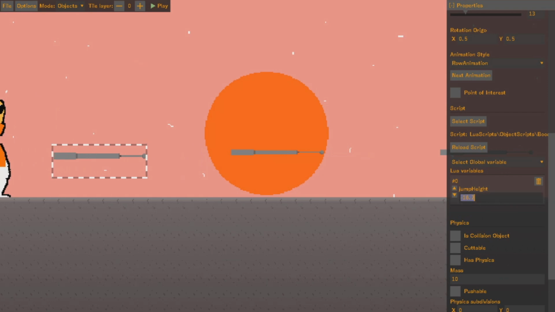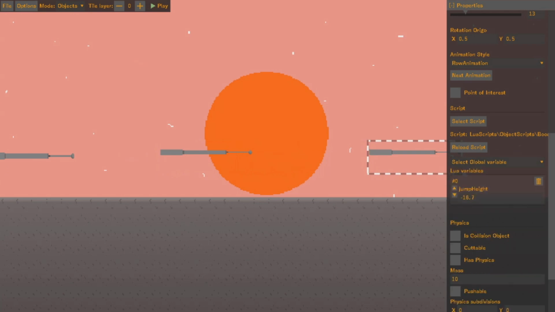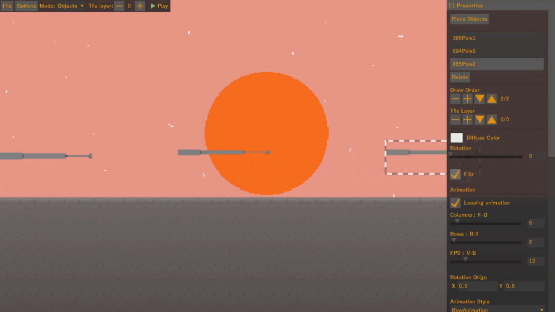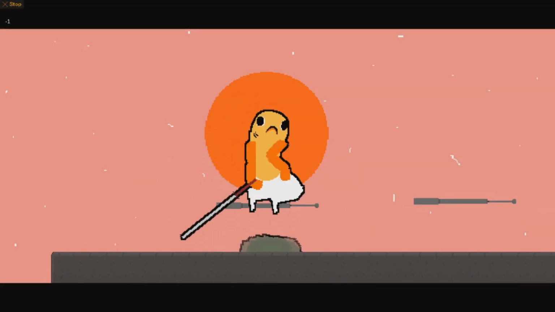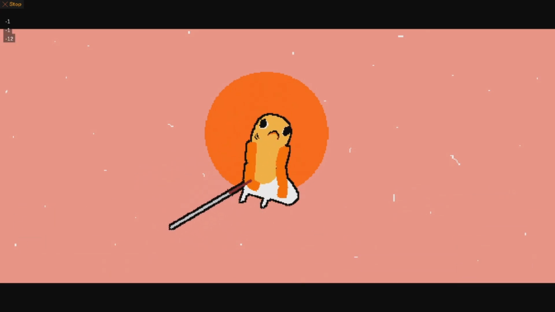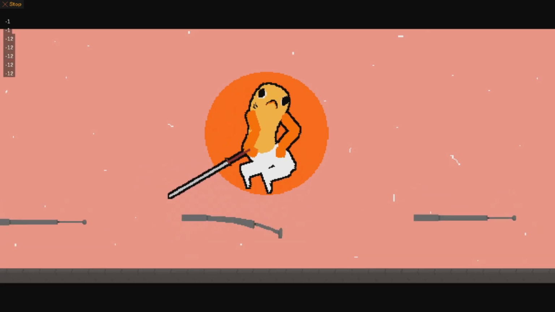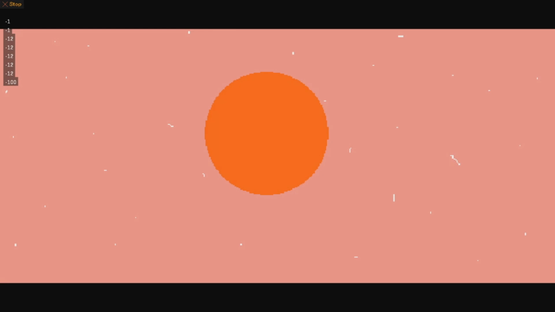Another big change has been allowing for the editor to impact the variables used in our scripts. This is useful for reusing scripts where we see fit. An example of this would be for different instances of a spring to have a varying amount of bounce. Let me show you. And yeah, that's pretty neat.